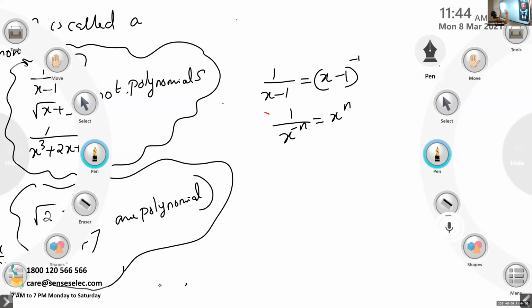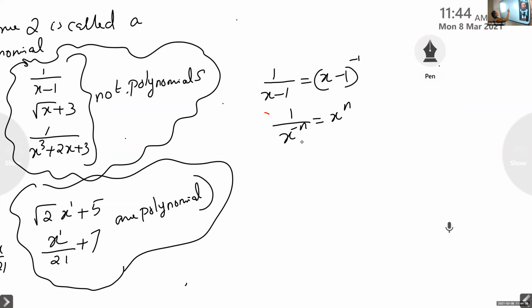Next one is root x plus 3. Here also it is x raised to 1 by 2 plus 3. Root x means x raised to 1 by 2, so the power is a fraction, not a positive integer. Only if it is a positive integer can we say it is a polynomial. So this also is not a polynomial. And 1 by x cube plus 2x plus 3 is also not a polynomial.